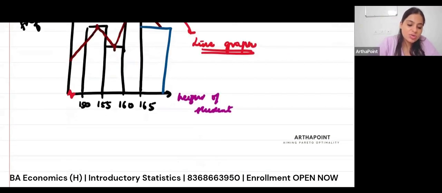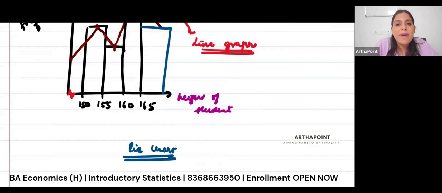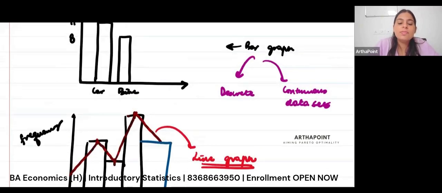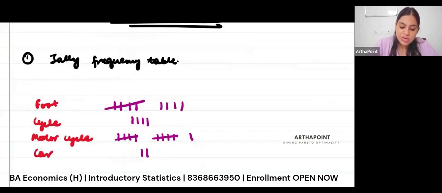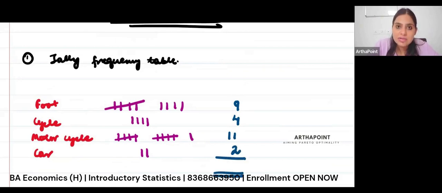At last, you can also have a pie chart. So a pie chart is found by finding the proportions. For example, if I tell you that I have 9 people here, 4 here, 11 here, and 2 here, I may want to add them together.